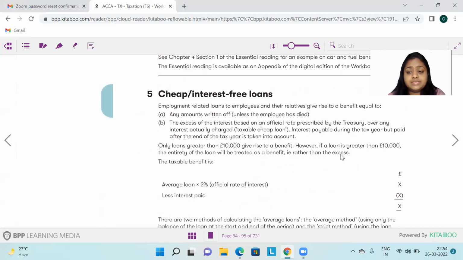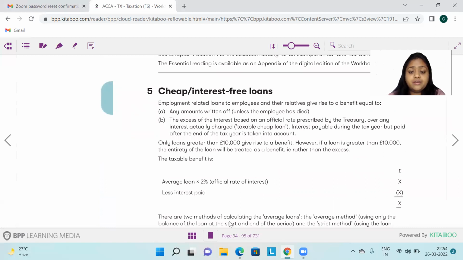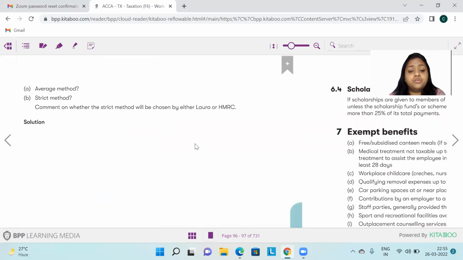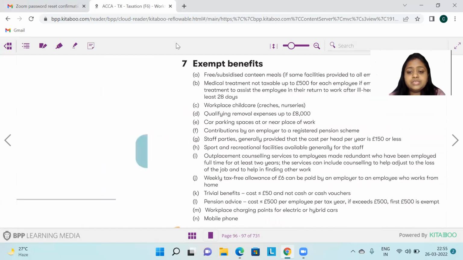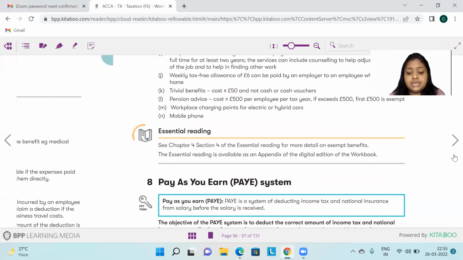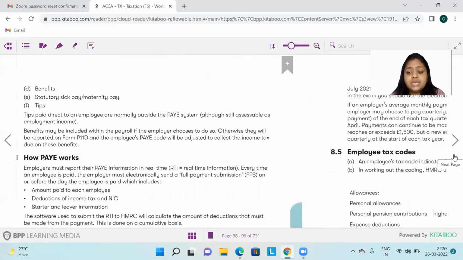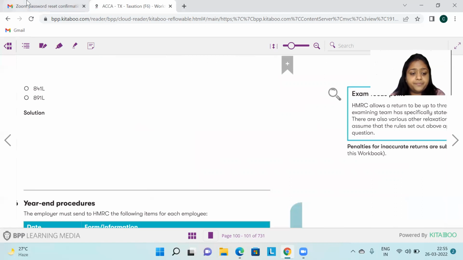Rest all remains the same. One more change, which will also be given to you in your tax rates and allowances chart, is the official rate of interest. Earlier it was 2.25%. Now, from this year onwards, it is 2%. So just take a note, and this would be mentioned in your tax rates chart also. Nothing else has changed: the benefits, exam benefits, pay details, everything remains the same.